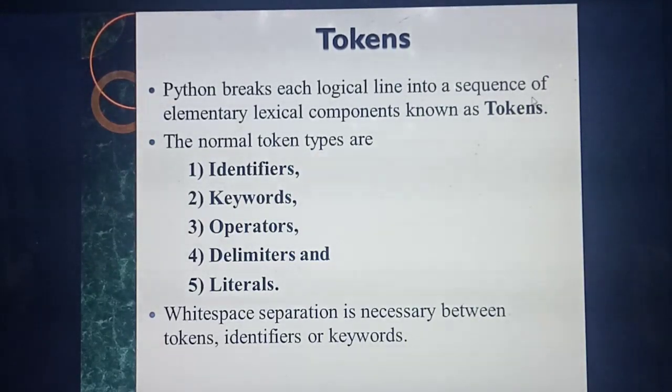Okay, students. So what do you mean by token? Python breaks each logical line into a sequence of elementary lexical components. What's the meaning? For example, if you are going to write one paragraph of 2 lines, will you write all these 2 lines together without leaving any space and without giving any meaning? No. Each and every word of the 2 lines will give some meaning. For example, there is a word computer.